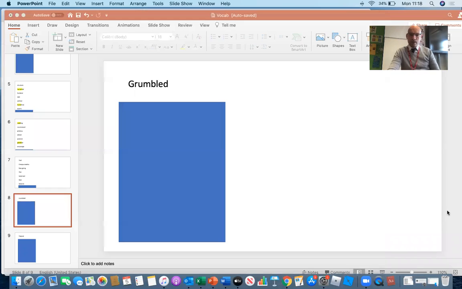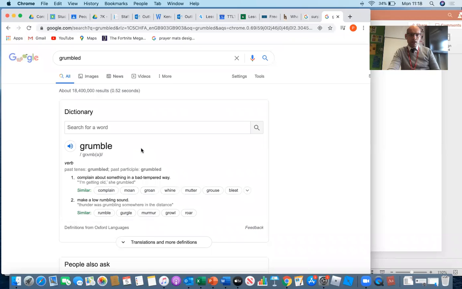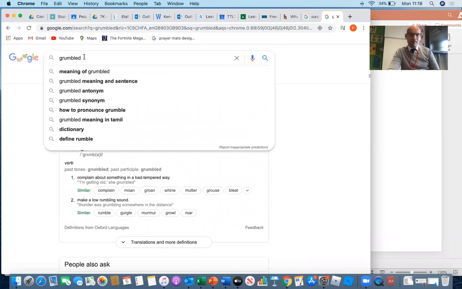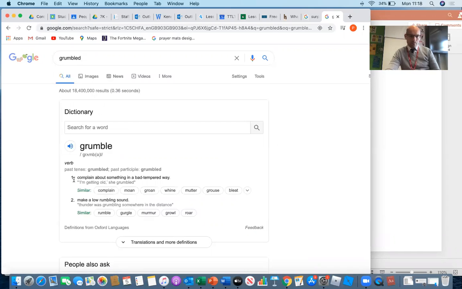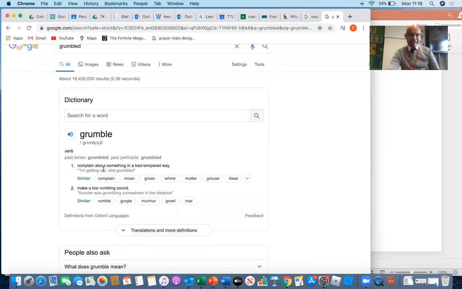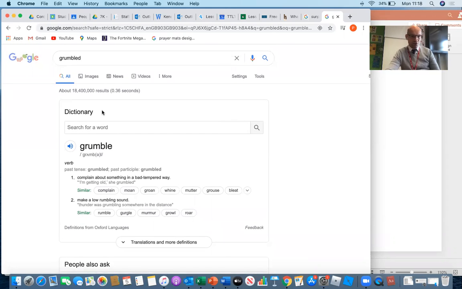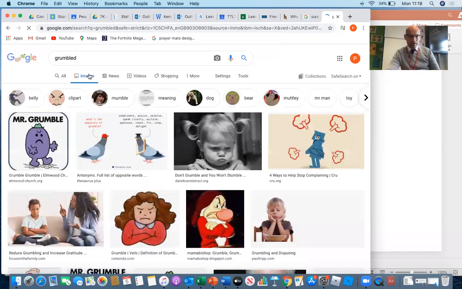So the first word we're going to look at today is grumbled. Grumbled. And if we look at just typing that word into your search engine, here we go. It's complaining about something in a bad-tempered way. So it's bad-tempered. So not a very positive emotion. If you're grumbling, you're very, very unhappy.